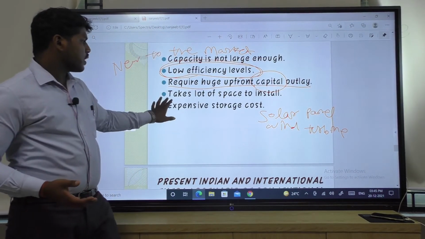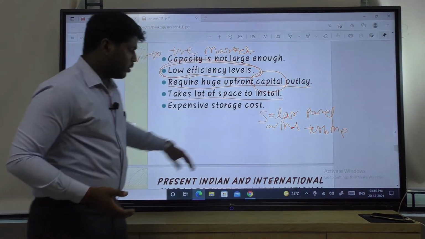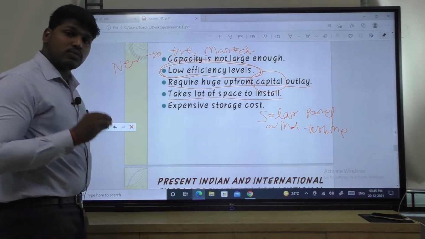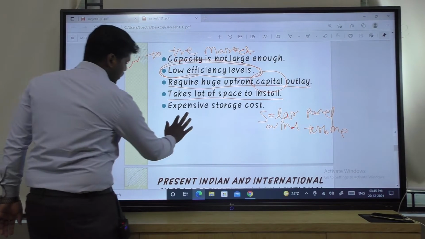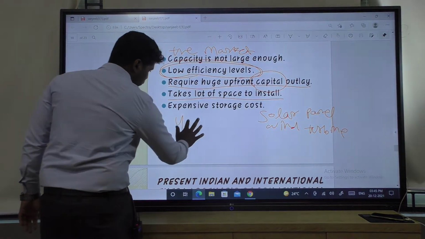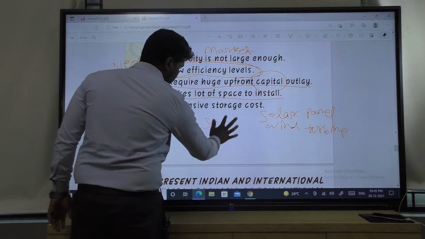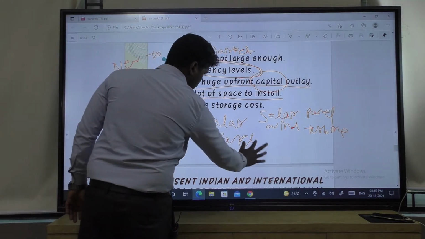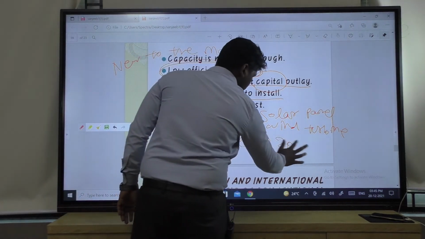The next one, takes a lot of space to install. That means if we want 20 megawatt of power, in case of solar panel, you require 40 acres of space. It will only generate 20 megawatt power.